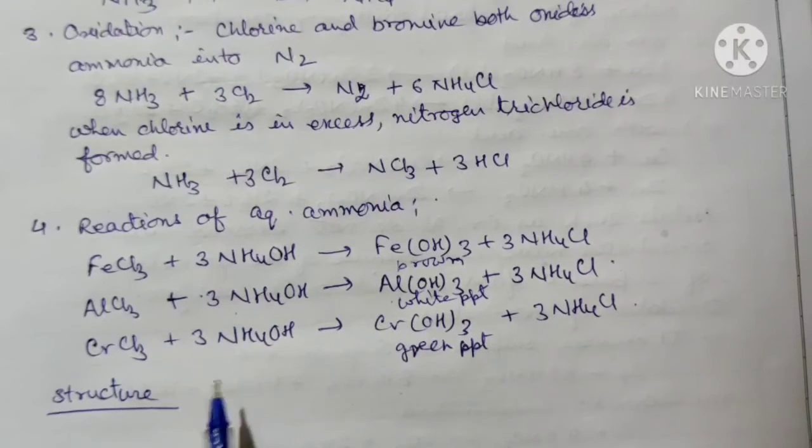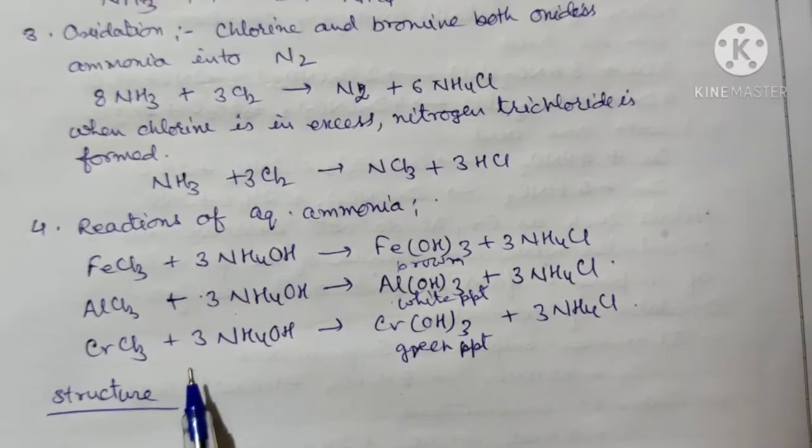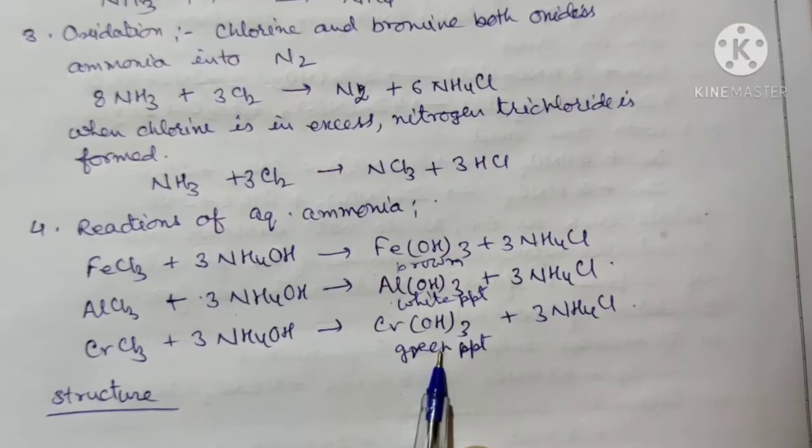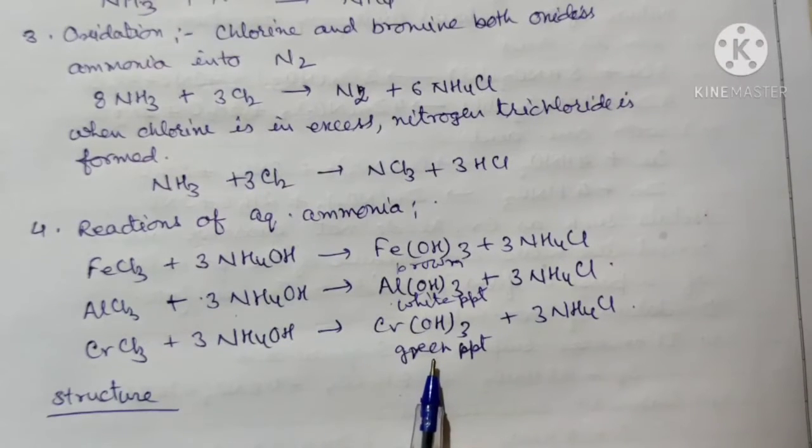And when ammonia is treated with chromium chloride or a salt of chromium, you will get a green precipitate of chromium hydroxide. So this is the basis for the identification of these metal ions. And one more test for the copper ion.